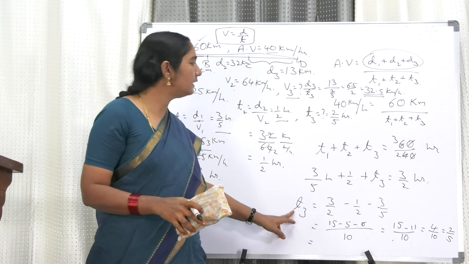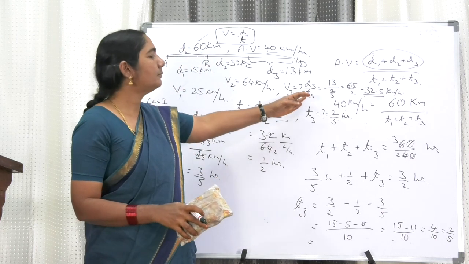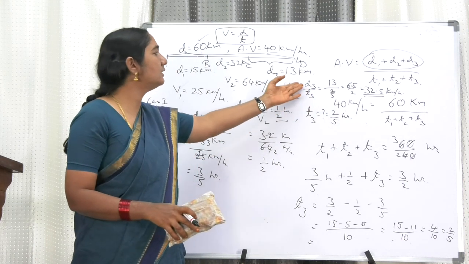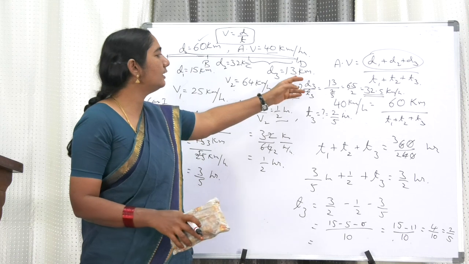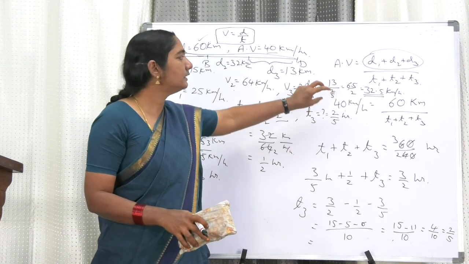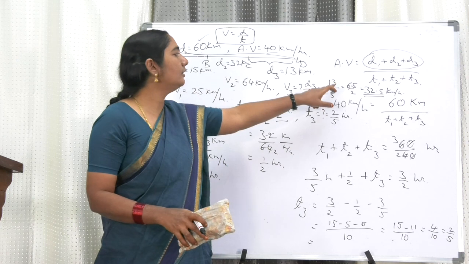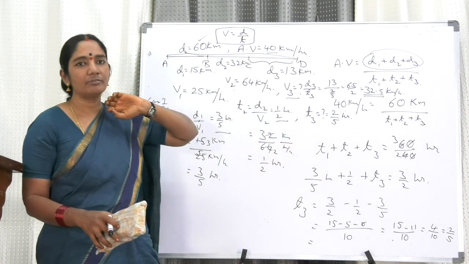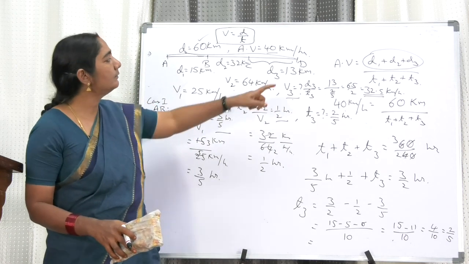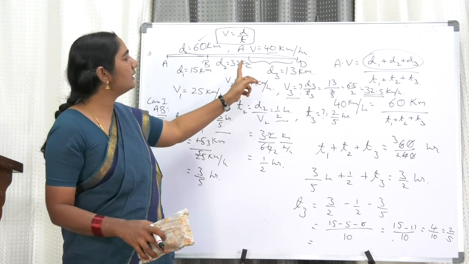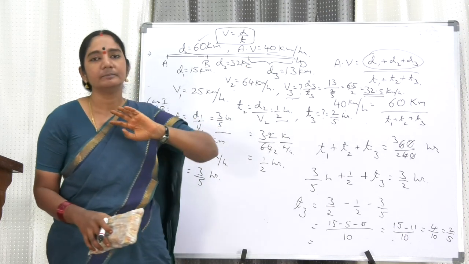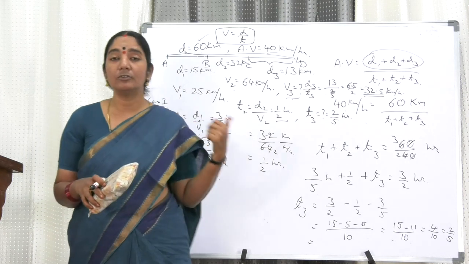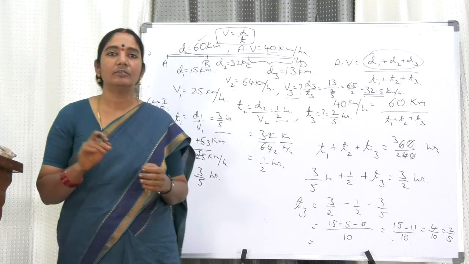After we got the value of T3, we substituted it here. Velocity is distance by time: we know the distance 13 km and the time 2 by 5. Taking the reciprocal, 13 into 5 is 65 by 2, so that is 32.5 km per hour. That is the constant speed the vehicle maintains from C to D. So this is the answer. I think now you understood how to solve the problem. You can do it. Thank you for listening.